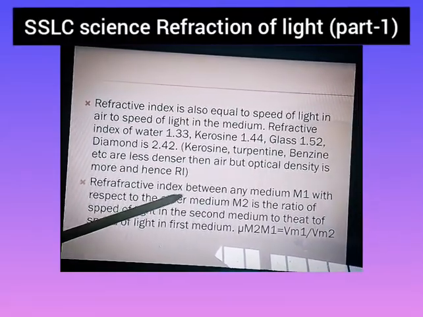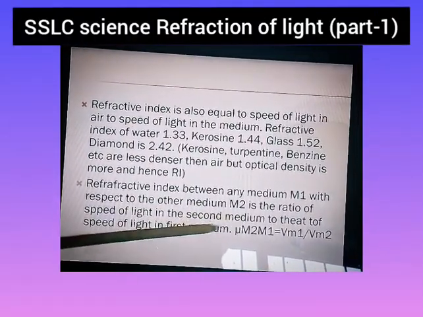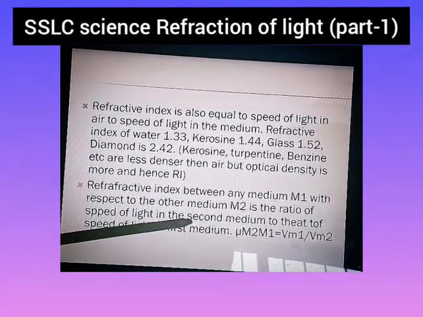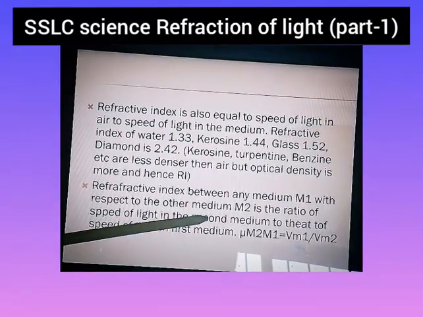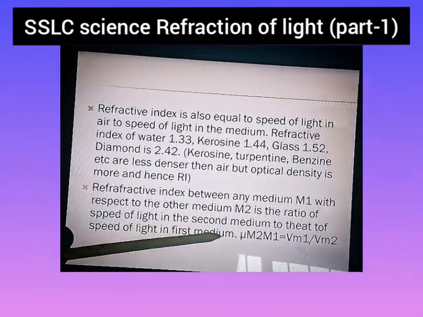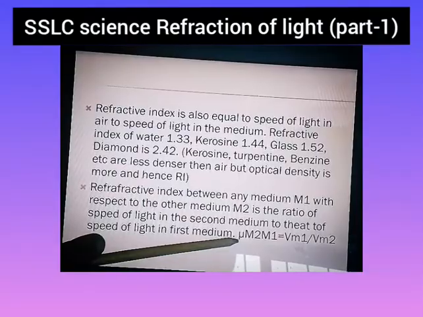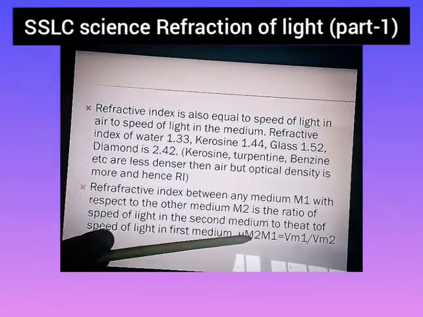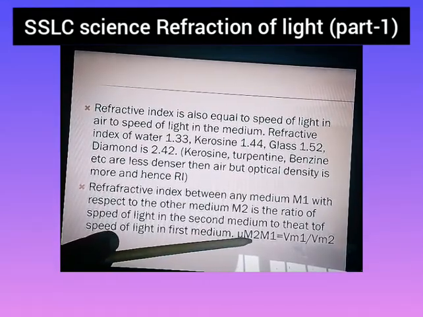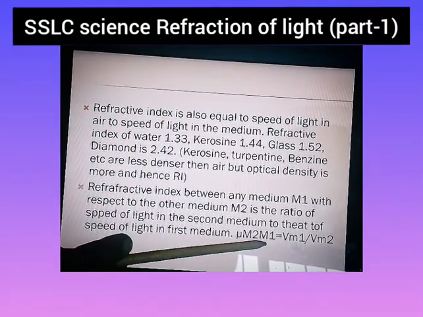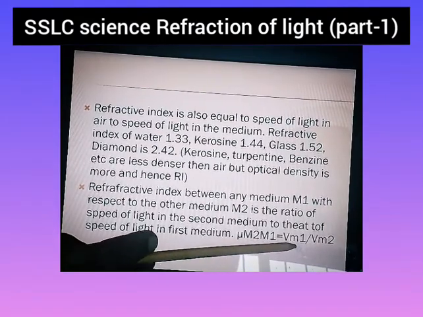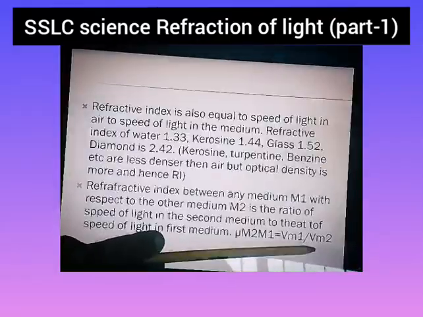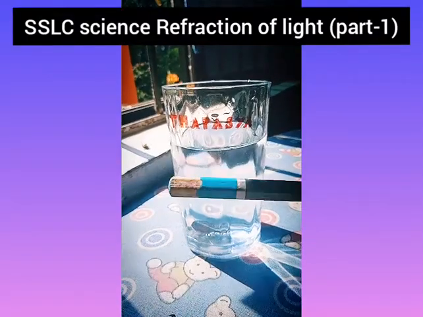Refractive index of any medium m1 with respect to another medium m2 is the ratio of speed of light in the second medium to the speed of light in the first medium. We indicate refractive index by the letter mu. So the refractive index of medium 2 with respect to medium 1 is equal to velocity of light in medium 1 divided by velocity of light in medium 2. Pencil appears bent in water.